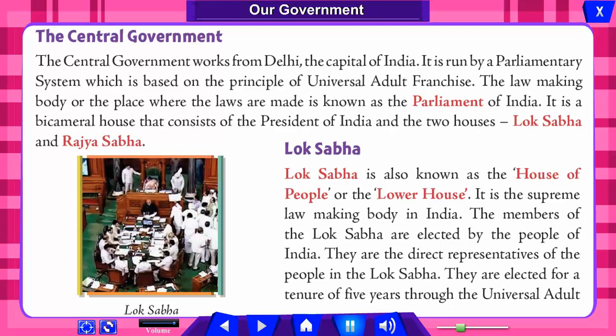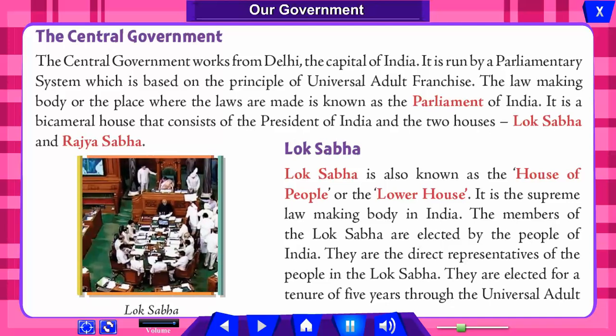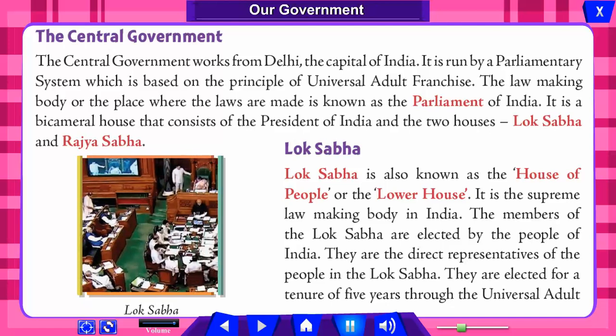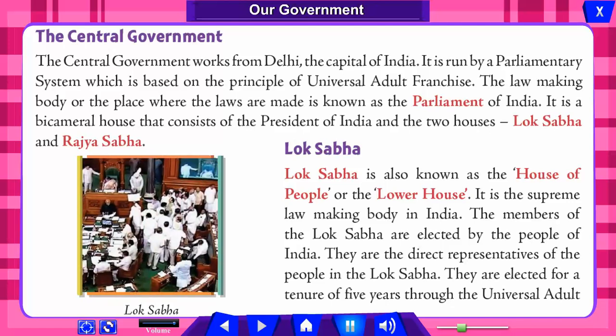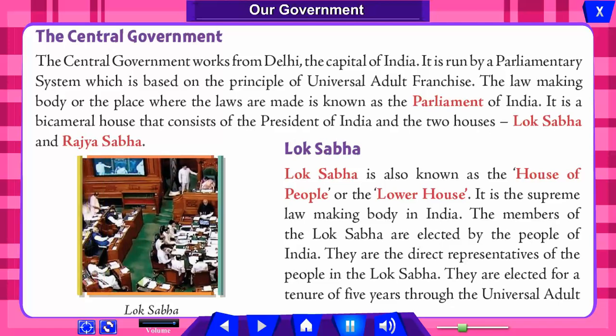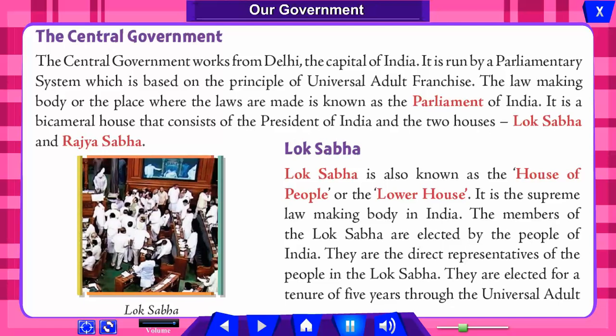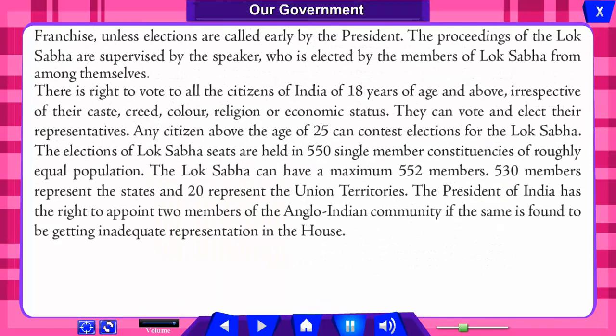Lok Sabha. Lok Sabha is also known as the House of the People or the lower house. It is the supreme law-making body in India. The members of the Lok Sabha are elected by the people of India. They are the direct representatives of the people in the Lok Sabha. They are elected for a tenure of 5 years through universal adult franchise unless elections are called early by the President. The proceedings of the Lok Sabha are supervised by the Speaker, who is elected by the members of Lok Sabha from among themselves.